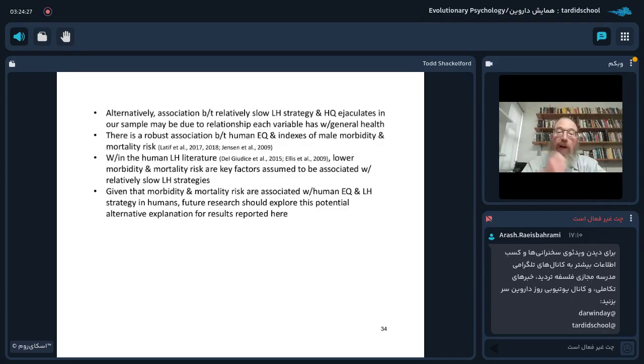In fact, within the human life history literature, lower morbidity and mortality risk are key factors assumed to be associated with relatively slower life history strategies. So given that morbidity and mortality risk are associated with human ejaculate quality and life history strategy in humans, we're suggesting that future research should explore this potential alternative explanation for the results that we report here.